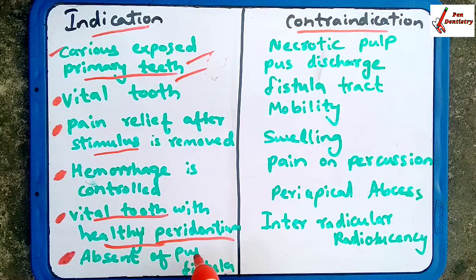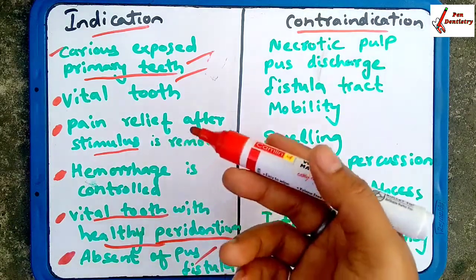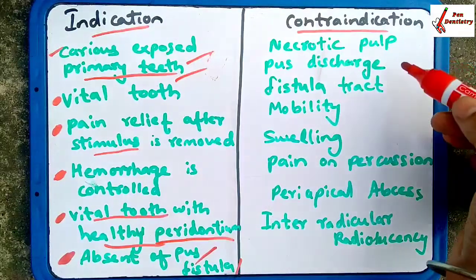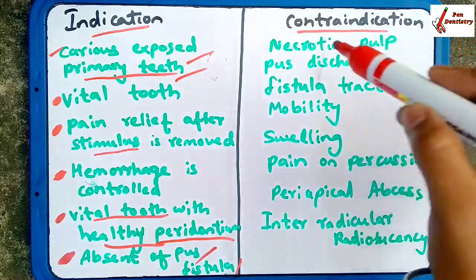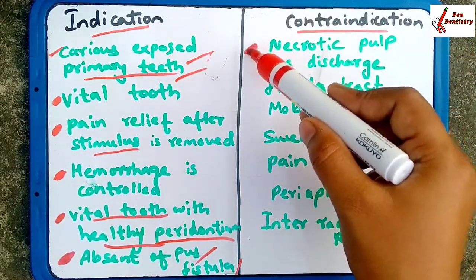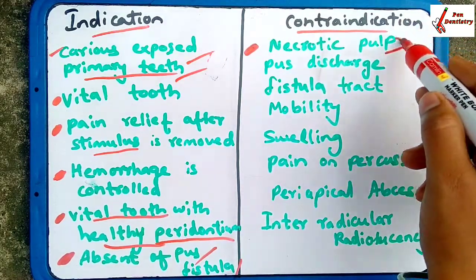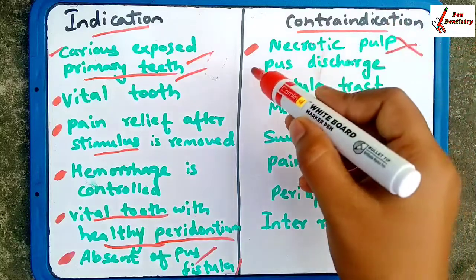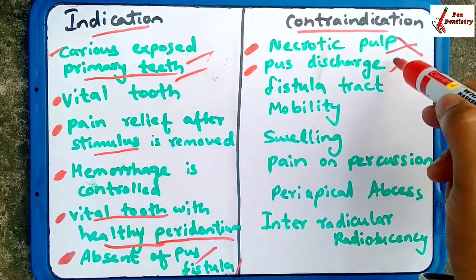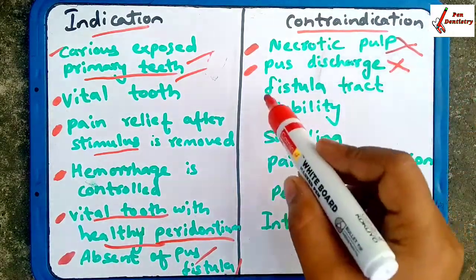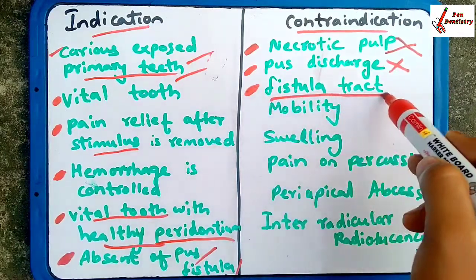What are the contraindications of pulpotomy? First one is necrotic pulp. If the pulp is necrotic, then you are not going to do pulpotomy. If there is a pus discharge, you are not going to do the pulpotomy. If there is a fistula present, then you are not going to do the pulpotomy. If there is mobility, you are not going to do that again.